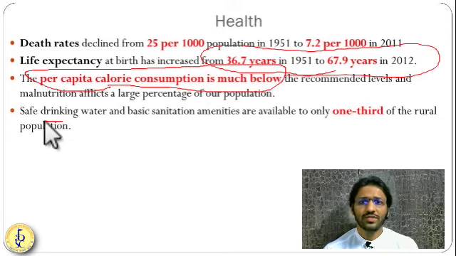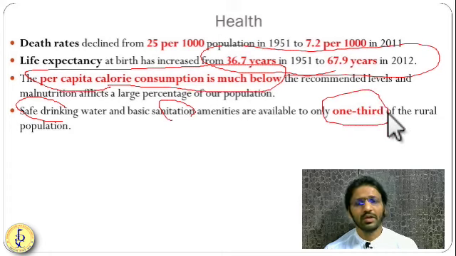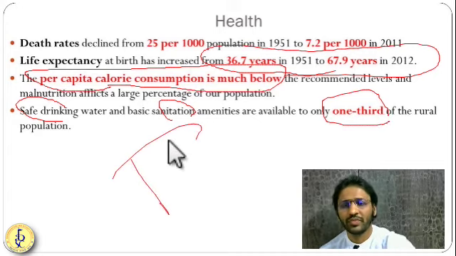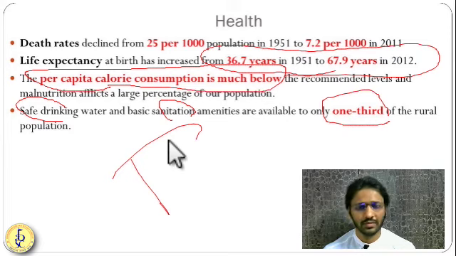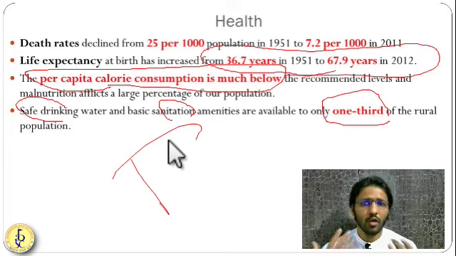Also, in terms of safe drinking water and sanitation, almost one third of the people don't have proper safe drinking water and basic sanitation facilities, like toilets. In so many places there are no separate toilets for girls and boys, men and women. So that is the health condition. Now a pandemic is going on.